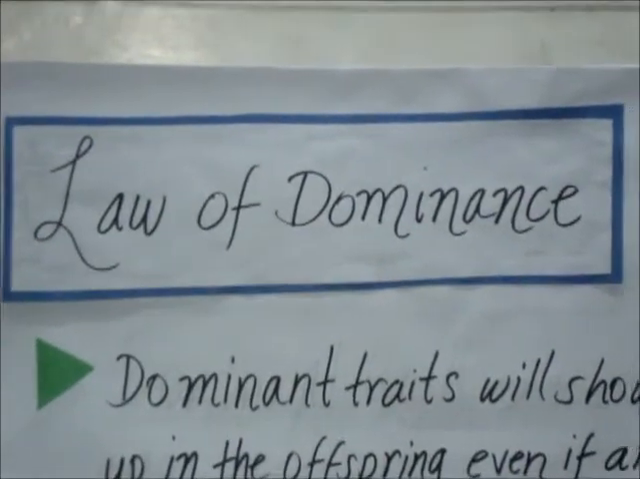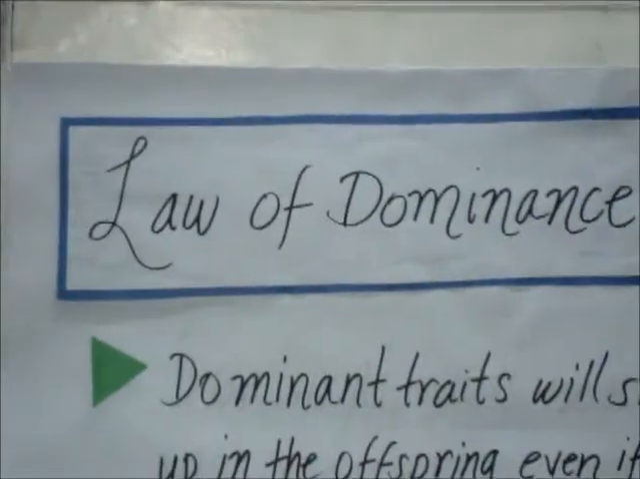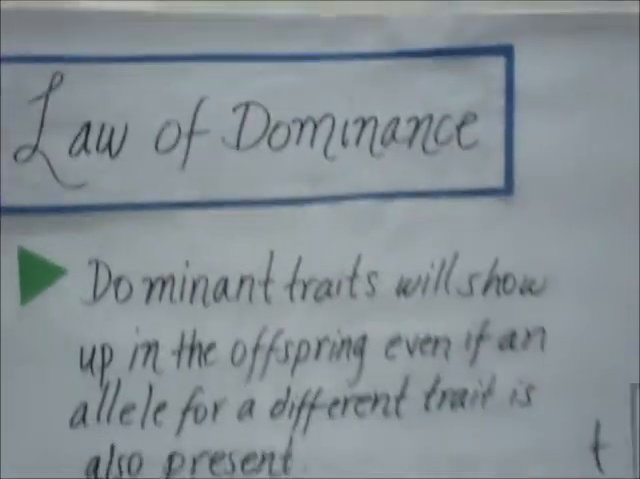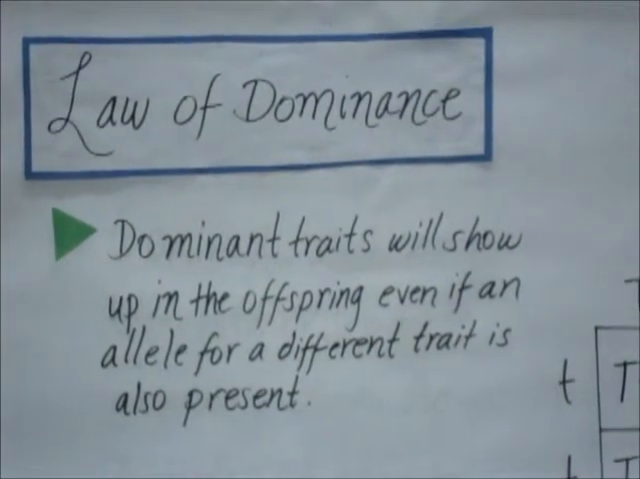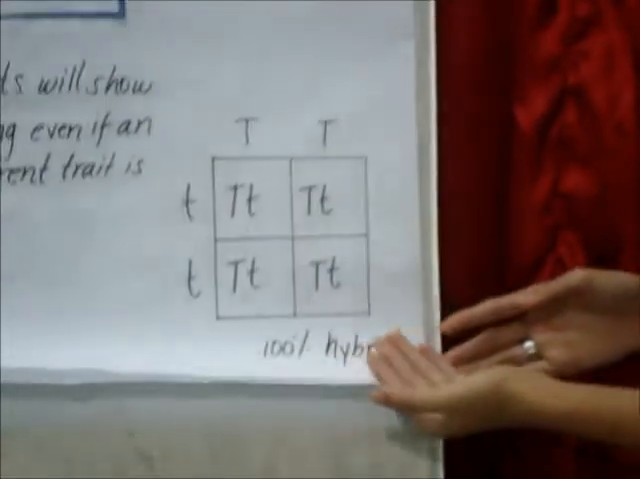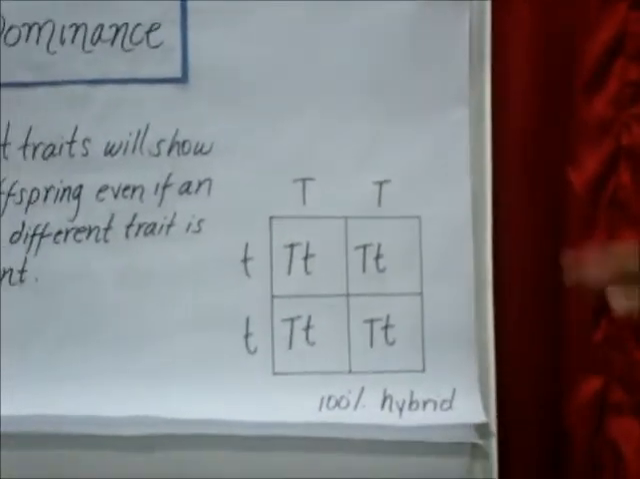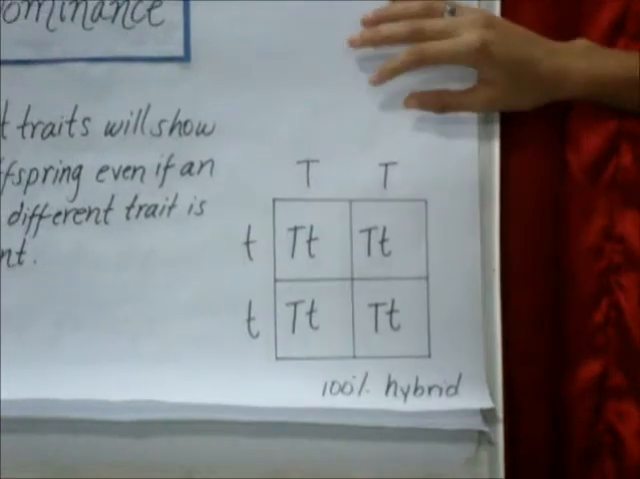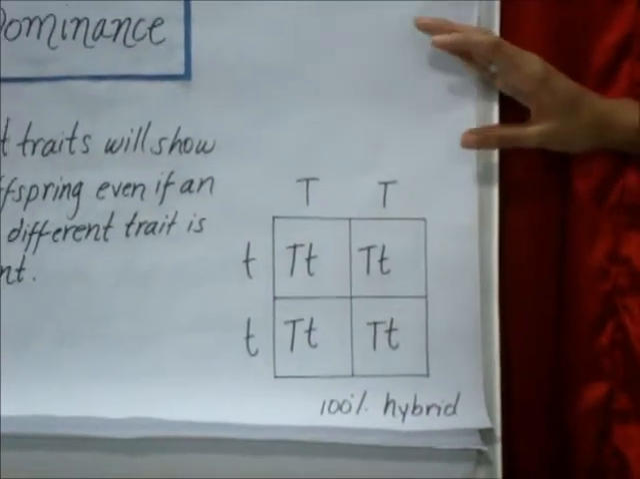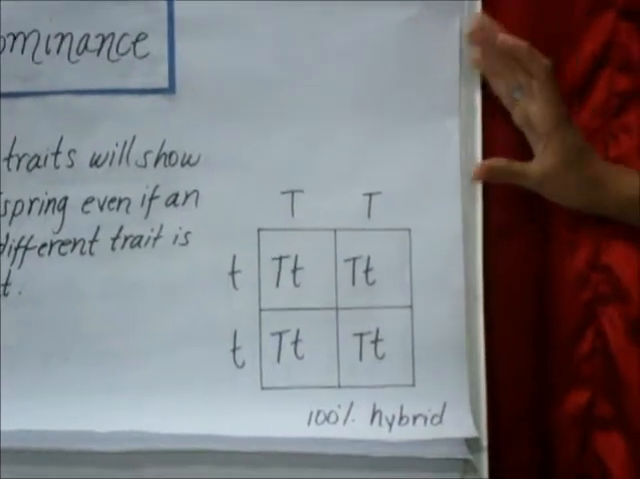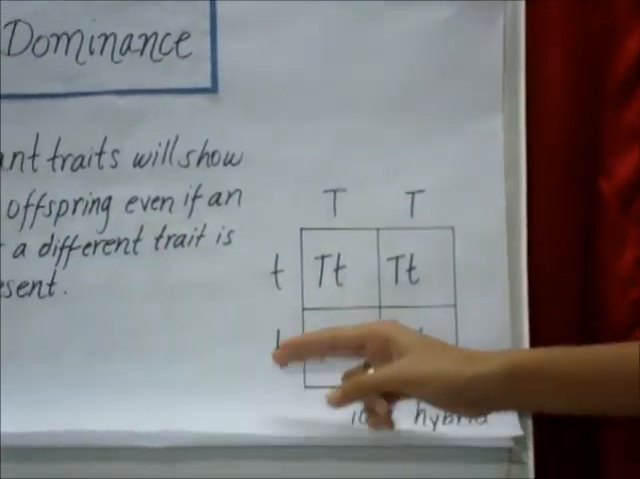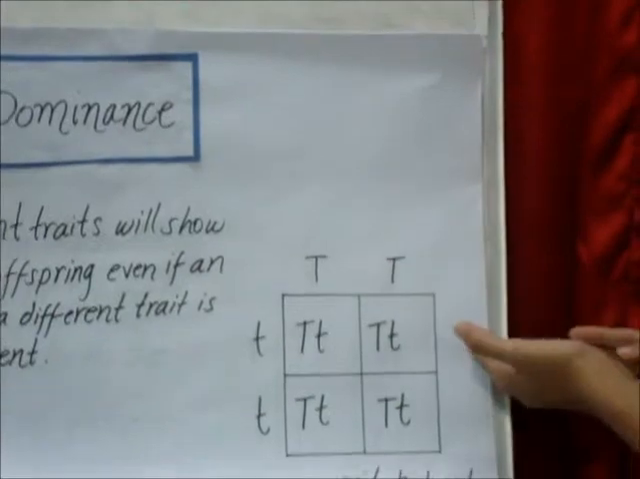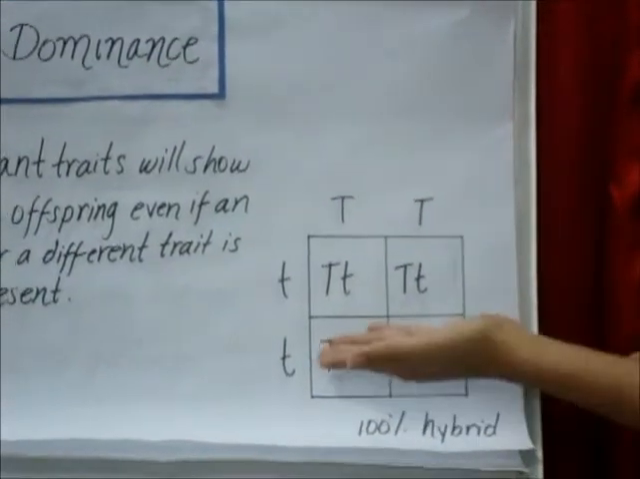The first law was law of dominance, which states that dominant traits will show up in the offspring even if an allele for a different trait is also present. For example, in this example that we have the Punnett square, we have here a pure round seed, which is this one, and a pure wrinkled seed. But round seeds are dominant over wrinkled seeds.